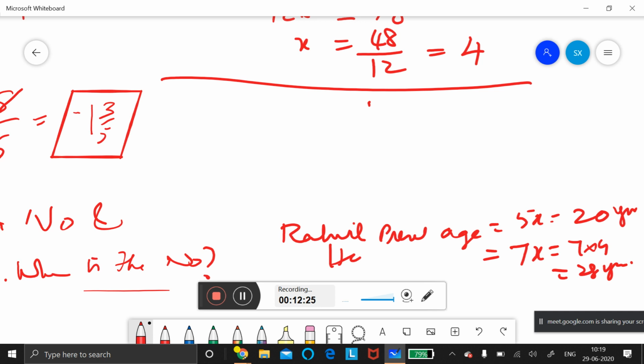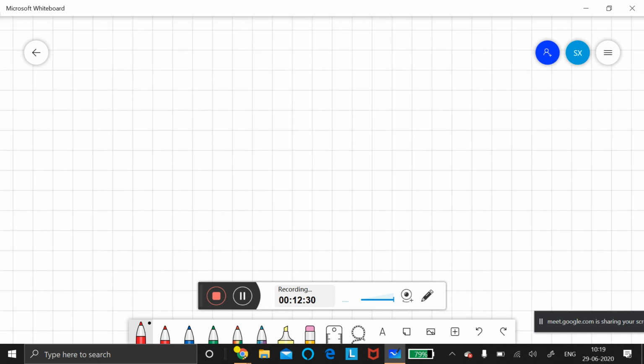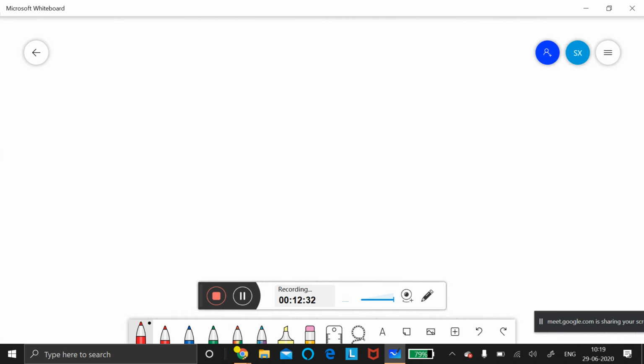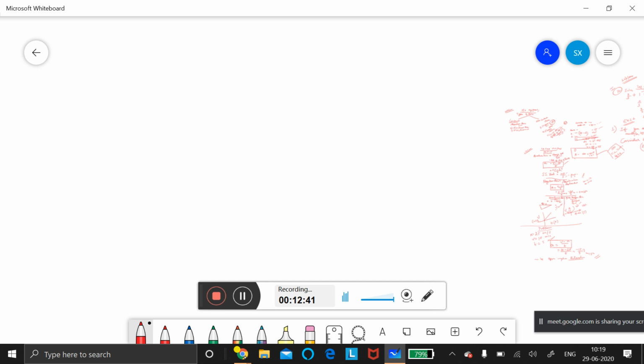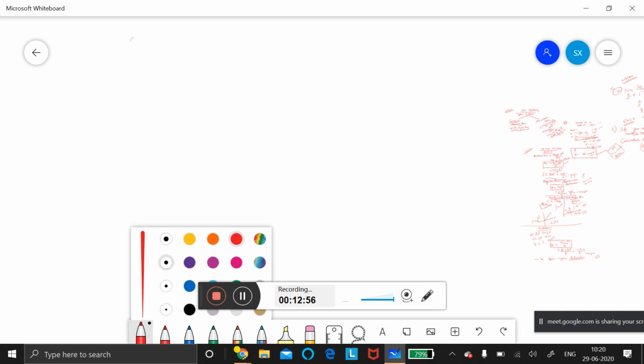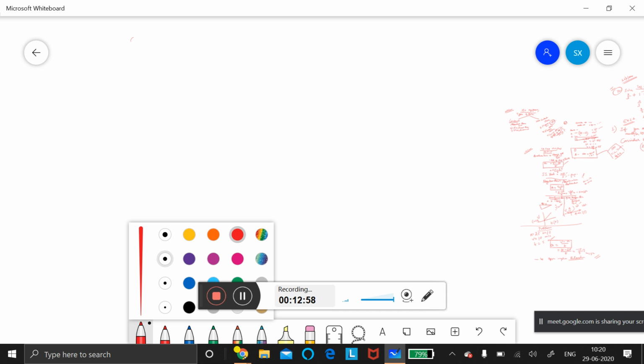Now, one more sum we'll do and finish off. 13th sum. Please, who is going to read? Observe should read. Ma'am, I am reading, ma'am. Yes, good boy. Read. A rational number is such that when you multiply it by 5 by 2 and add 2 by 3 to the product, you get minus 7 by 12. What is the number?